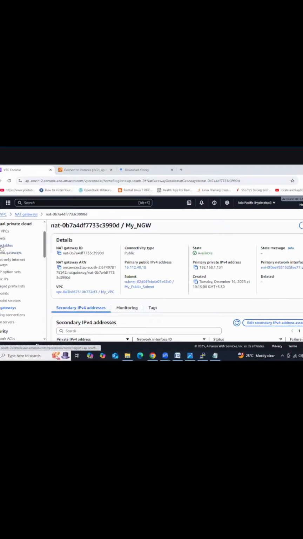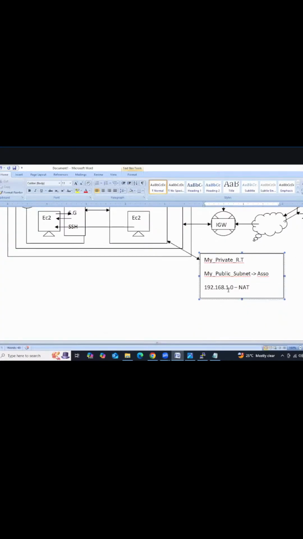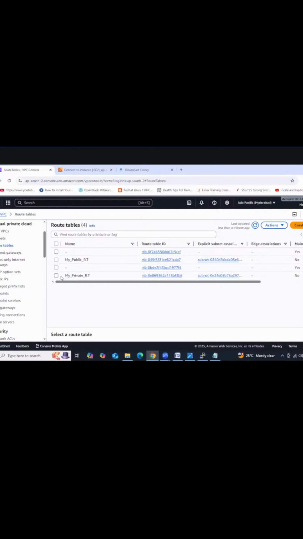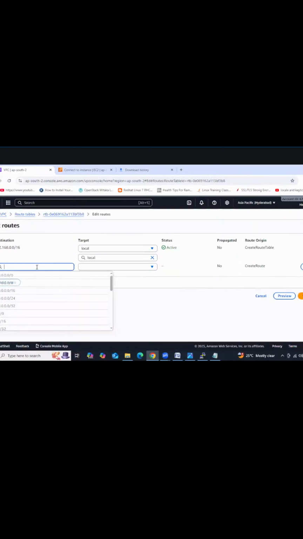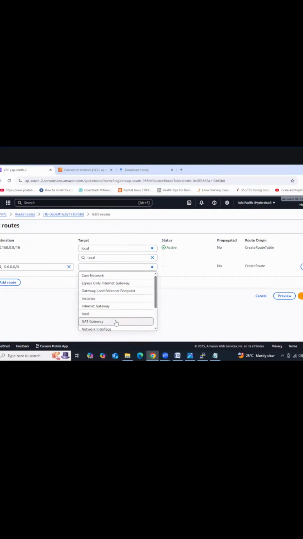Right, guys. Let's see here. Go to route table. According to this diagram, we need to add the entries into this route table, right? Route table. Which route table? Public or private? Private. We need to add the route entries into the private route table. Select this one. Guys, edit route, add route. Then we need to provide 0.0.0.0/0, and then NAT gateway.